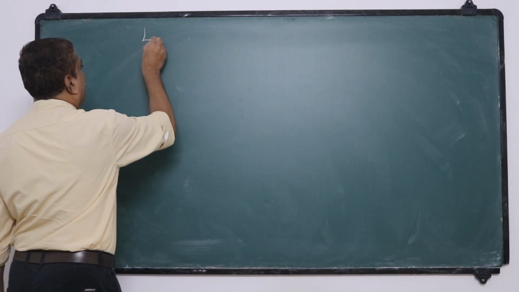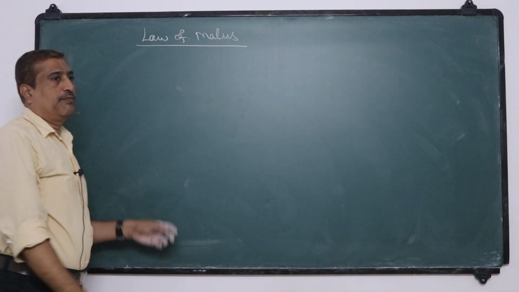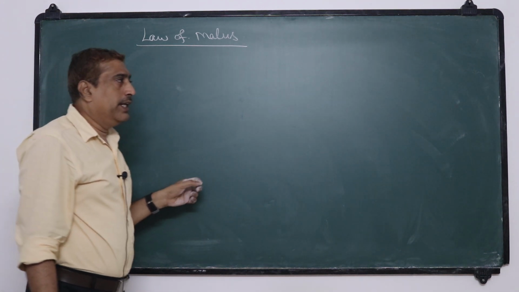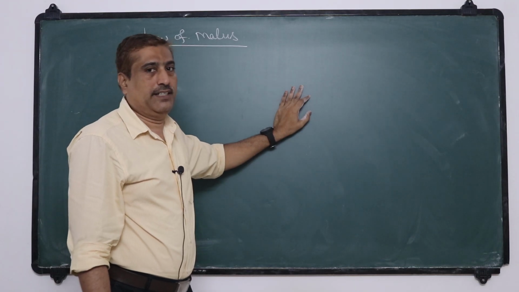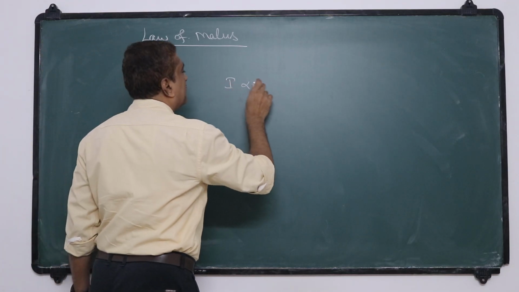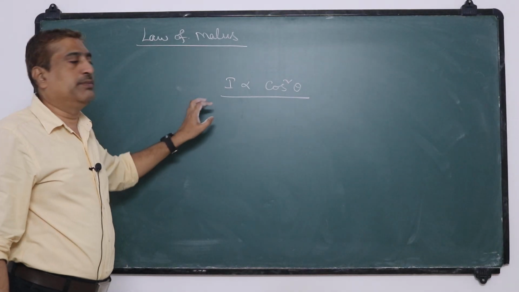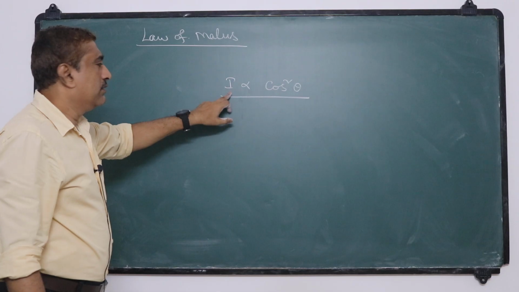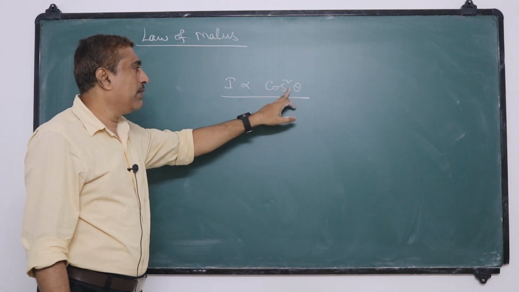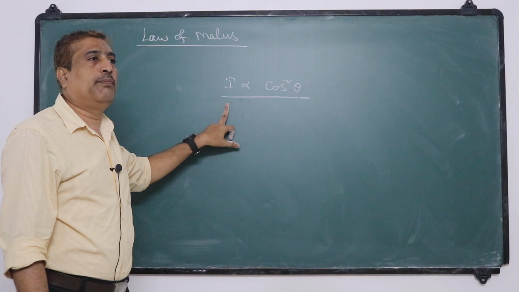Next, the law of Malus. What this law states is that the intensity of light transmitted through the analyzer is directly proportional to the square of the cosine of the angle between the planes of transmission of polarizer and analyzer.